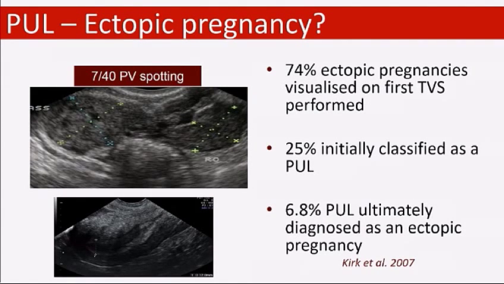The other thing is, is it a PUL or is it an ectopic pregnancy? Now, of course, I've done some work looking at what percentage of ectopic pregnancies we see on the first scan. We only ever actually managed to see about three quarters of our ectopic pregnancies on the first scan. About a quarter will arise out of the pregnancy of unknown location group. And we've shown that actually we haven't just missed them, they're probably just too early to see. So women with pregnancy of unknown location who have underlying ectopic pregnancies tend to be women who've presented very, very early with very low HCG levels, and we're just scanning them too early, rather than having big ectopic pregnancies that we've missed.